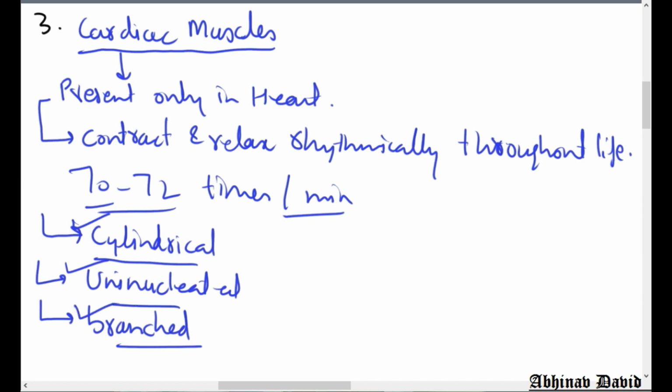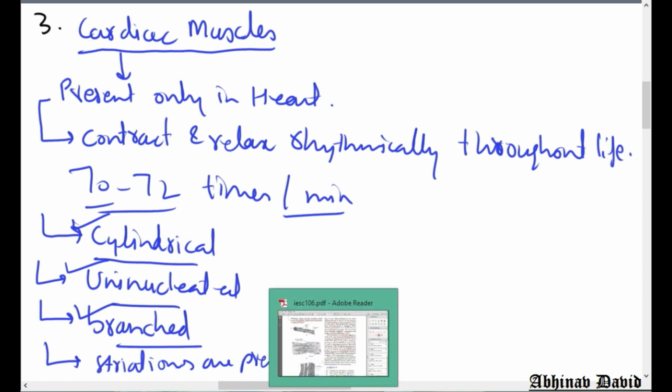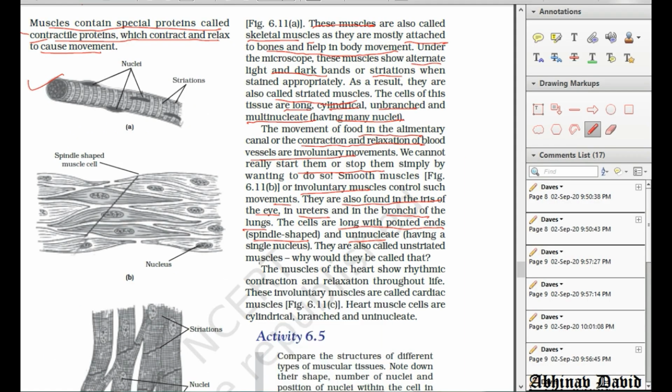Let us see what is given here in the NCERT. And one more property, if you want, you can write here. They also show striations. Striations are present. So this also you can note down. This is the structure of the cardiac muscles. The muscles of the heart show rhythmic contraction and relaxation throughout life. Already explained. Without any break, they work. These involuntary muscles are called cardiac because we cannot control them. So these are also involuntary in action.